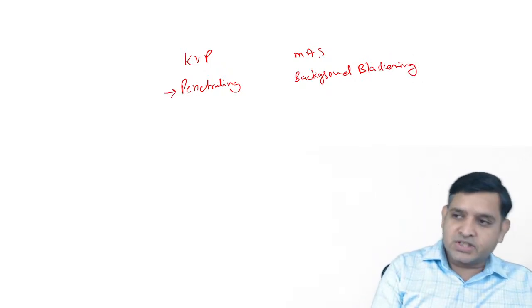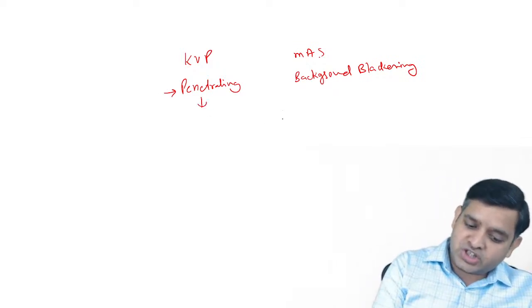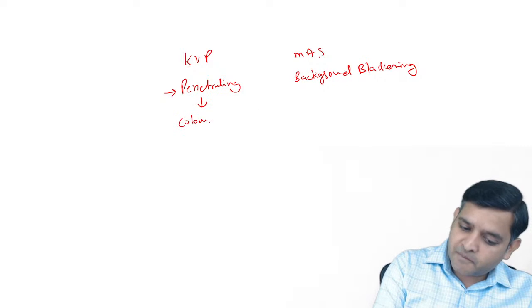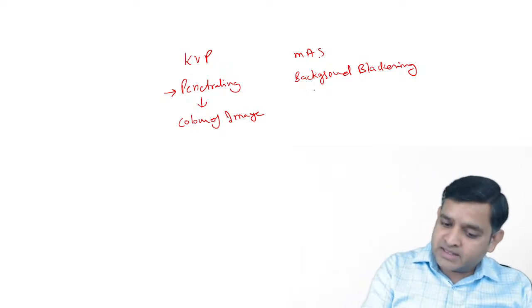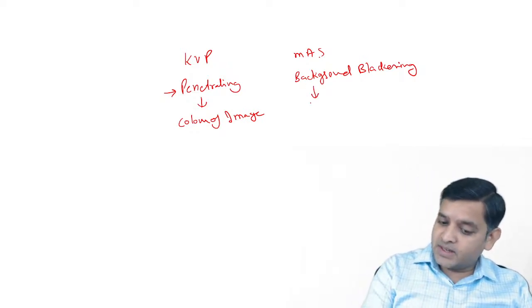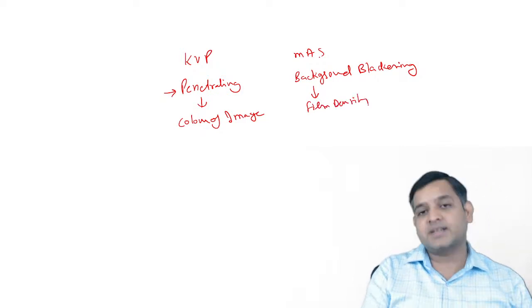Because kVp changes the penetrating power, it changes the color of the image. It tells whether the image will be less white or more white. Whereas mAs is changing the background blackness. So it is changing the density of the film. What will be the background blackness?